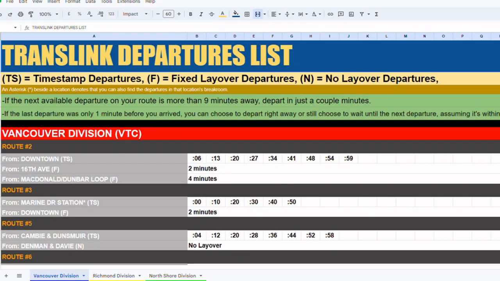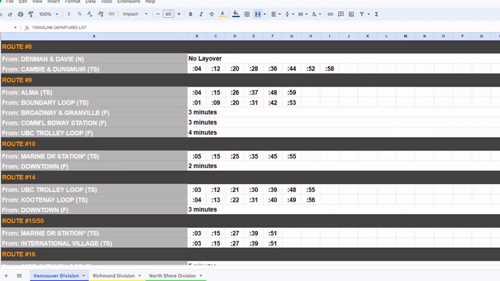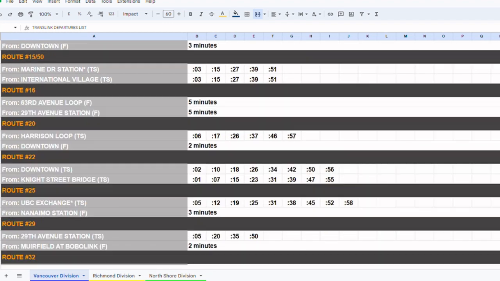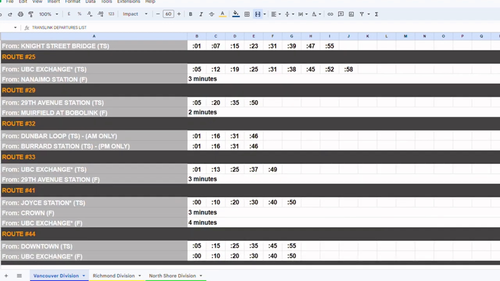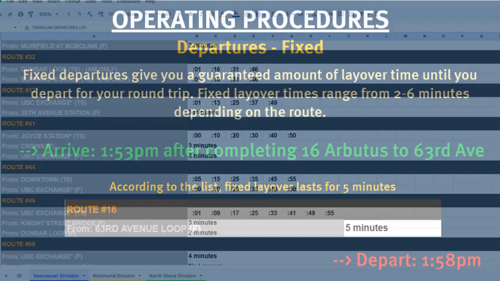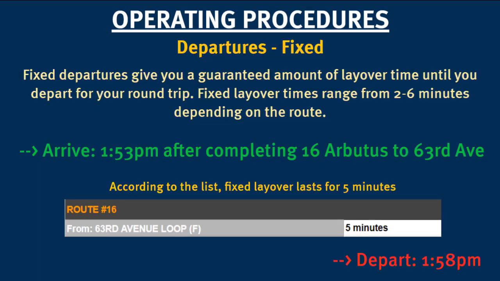We use timestamps and fixed layovers to determine when operators depart their starting point. Bus departures are found within a document shown exclusively for operators to look for in the Departures channel. Fixed departures offer a guaranteed layover time until your next departure, which can range between 2 to 6 minutes.